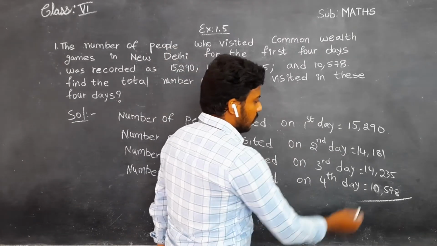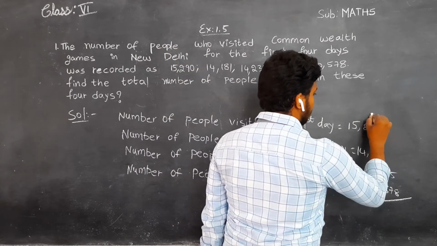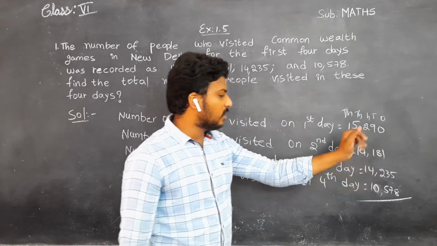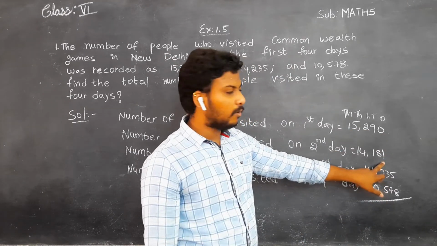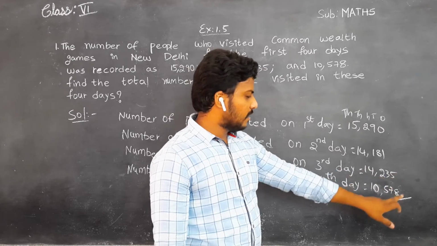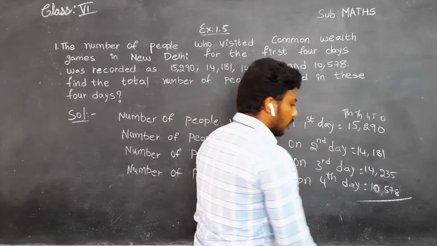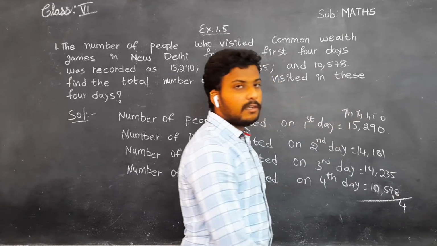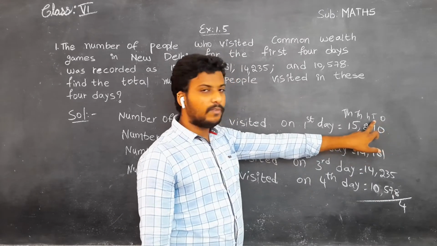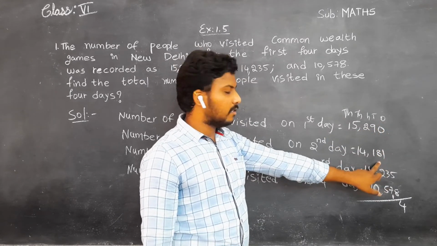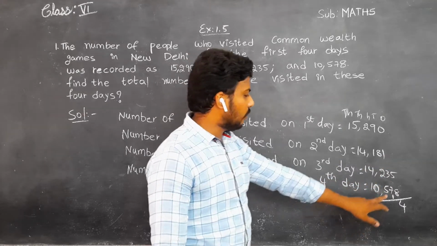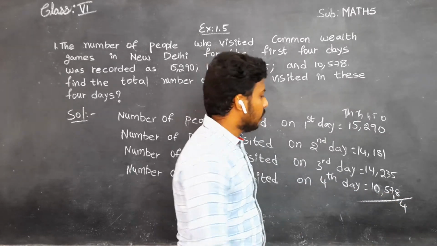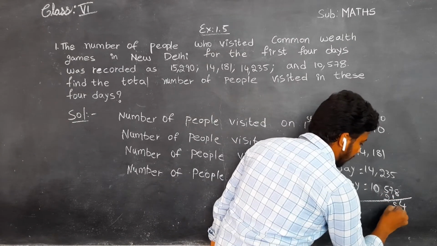See, for this, from the right side means ones, tens, hundreds, thousands and 10,000s. You have to start from the right side, that is ones place. 0 plus 1 how much? 1. 1 plus 5? 6. 6 plus 8 how much, children? 14. See here, 1, I'm carrying 1 and the value 4 here. Next, coming to the tens place. In the place of tens, the value is 9. 9 plus 8 how much? 17. 17 plus 3, 20. 20 plus 7, 27, plus 1, 28. 2 here and 8 here.